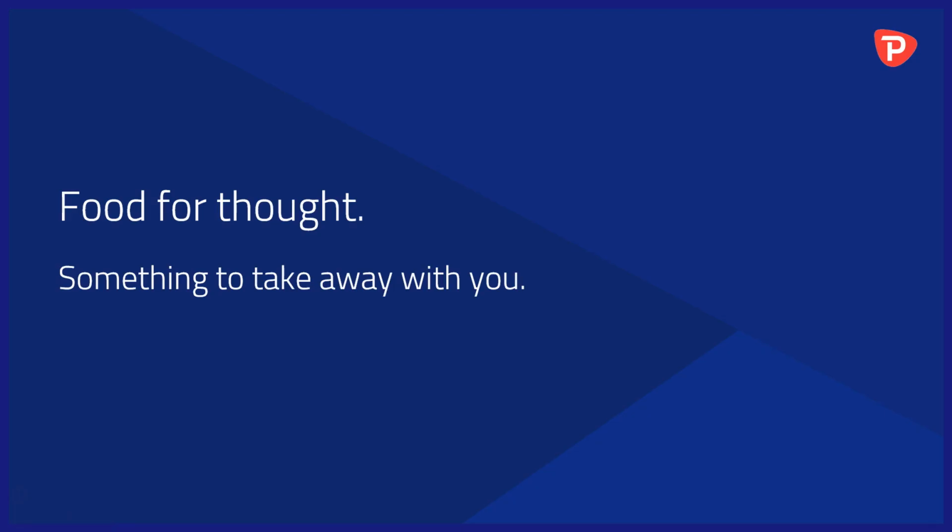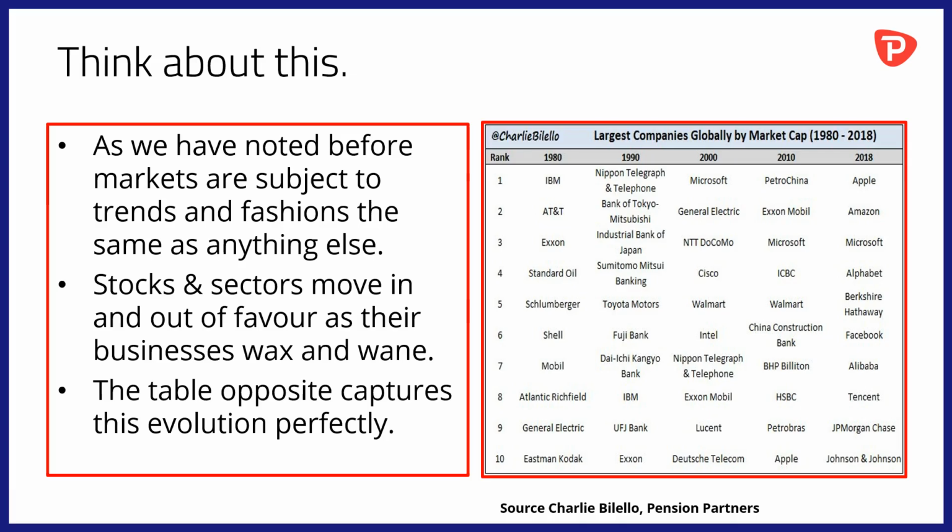Okay, food for thought and something to take away with you into the trading day and beyond. Why not think about this? As we have noted before, markets are subject to trends and fashion, the same as anything else. Stocks and sectors move in and out of favour as their businesses wax and wane. And the table opposite captures this evolution perfectly. The table shows us the largest companies globally by market cap over the last 38 years. And you can see the changing trends and types of companies that have remained in or out of favour during this period on a global basis.